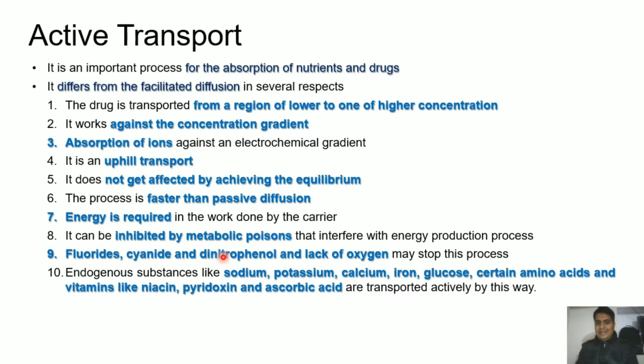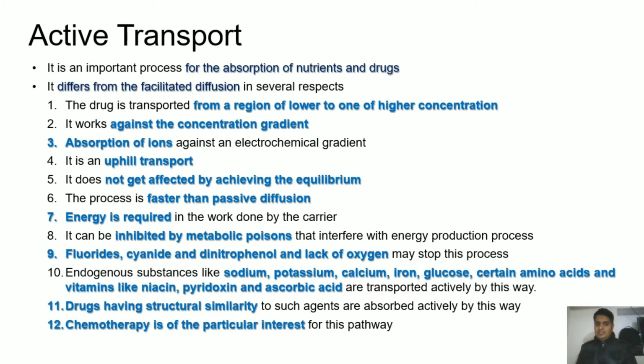Some fluorides, cyanides, dinitrophenol, and lack of oxygen may stop the process because of their poisonous nature. Endogenous substances like sodium, potassium, calcium, iron, amino acids, vitamins, and various other molecules can be transported by this mechanism.